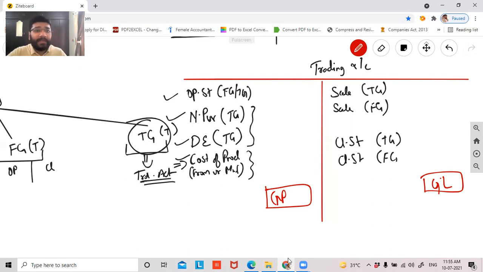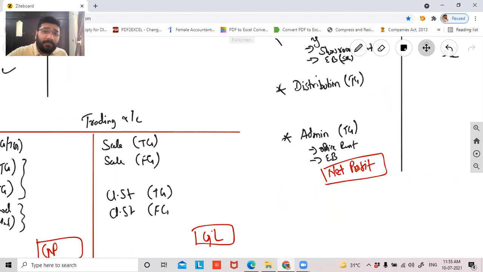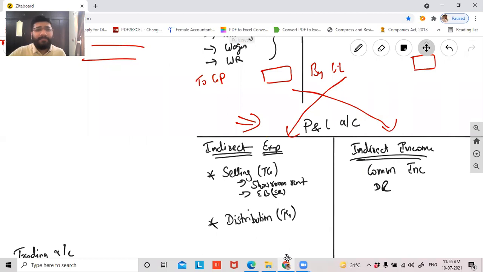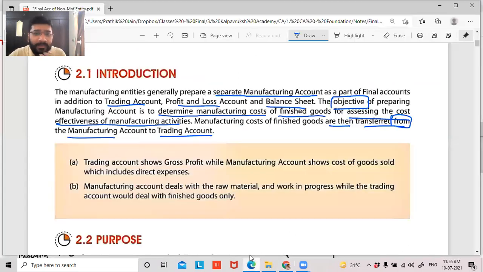Then finally you do the P&L, guys. The P&L is also the same thing I discussed. In the manufacturing entity, the P&L you create is the same P&L we create for the non-manufacturing entities. Okay, not okay? And the balance sheet is common. Whether you are preparing the balance sheet for a manufacturing entity or a non-manufacturing entity, the balance sheet is always common. So there is no special concept in that. So guys, if you're clear with this, I'll go forward.